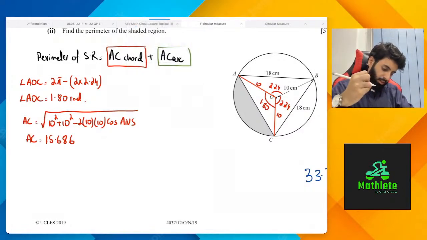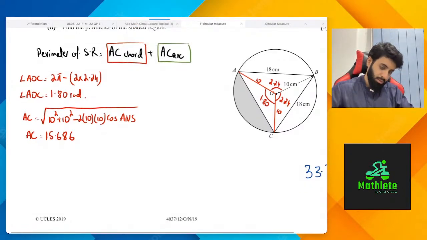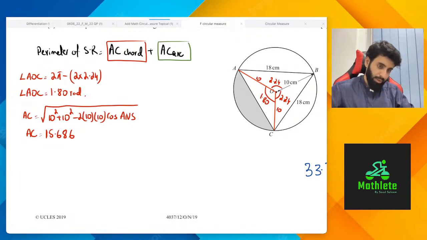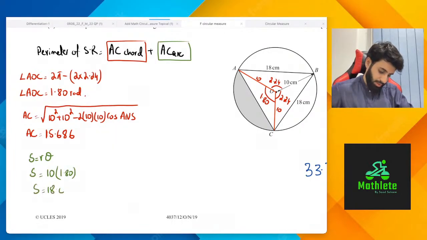Okay, then the arc length, for that we're going to use the color green. Arc length S is equal to R theta. So S is equal to R is 10, theta is 1.80. So S is equal to 18.0.